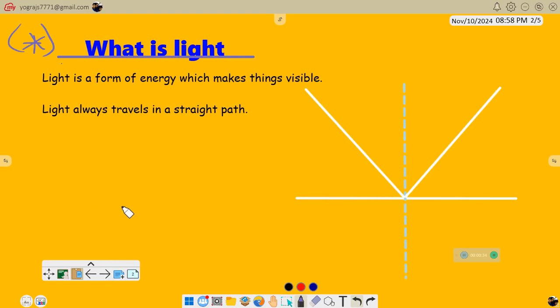Now let's come to our first topic, that is what is light. Light is a form of energy which makes things visible, or we can say that light is a form of energy which makes the sensation of visibility. As we have heard a lot that heat is a form of energy and sound is a form of energy, light is also a form of energy. This form of energy always travels in a straight path.